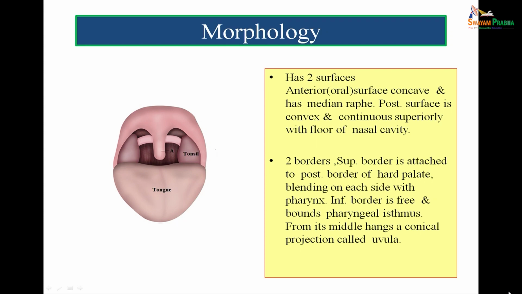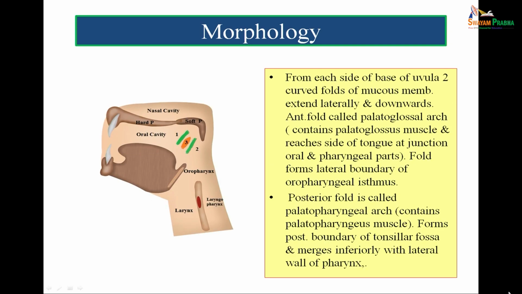You can see in the figure here the conical projection which is marked, that is the uvula, and on the sides you can make out the tonsil, and in the front you can make out the tongue. So when the person opens the mouth, one can see the uvula hanging down, the lower border of the soft palate can be seen, and the upper border of the soft palate is attached to the posterior border of the hard palate. So this is the morphological profile of the soft palate.